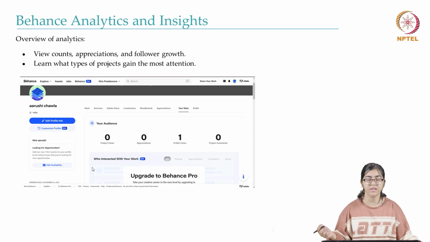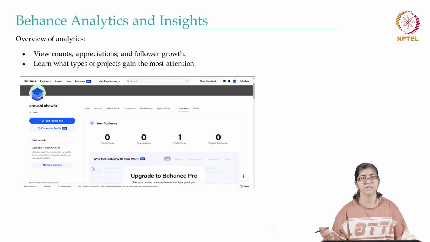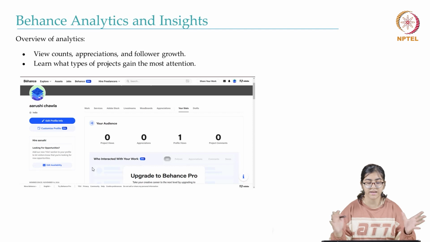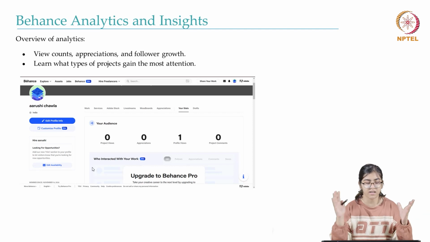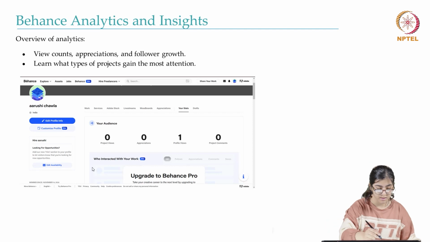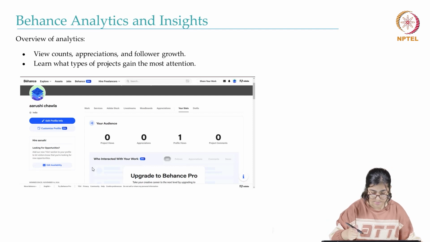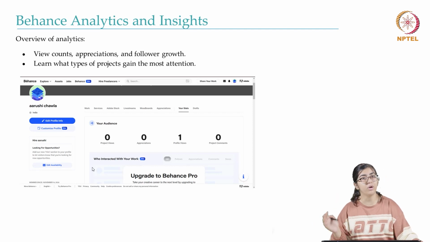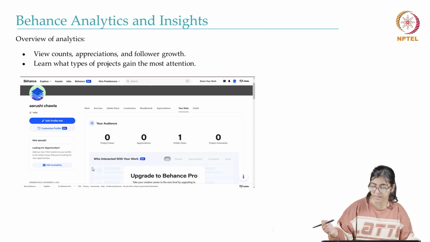Most importantly, when you upload projects or showcase your work, you should always have an idea of the analytics, like how is the project doing, is it getting attention, is it getting appreciation. You can always monitor your profile, like you go to your stats, so you can see view counts and appreciations and follower growth through that, and you can see what type of projects are getting the most attention.